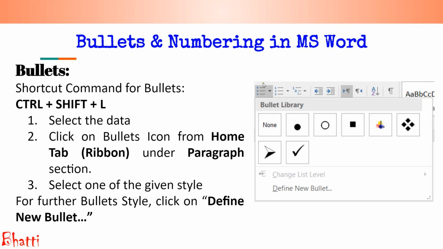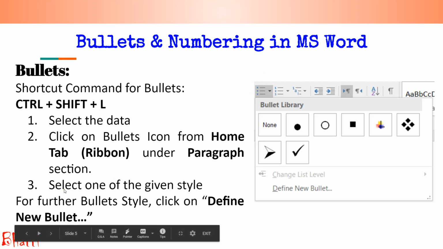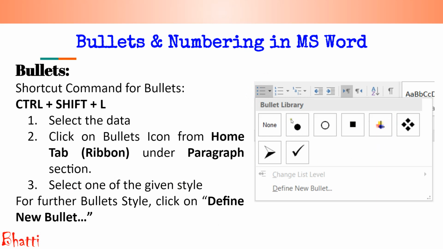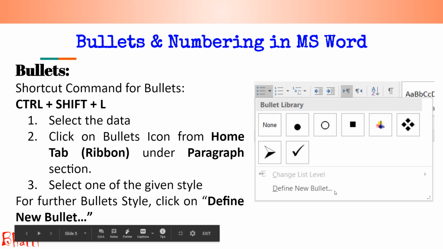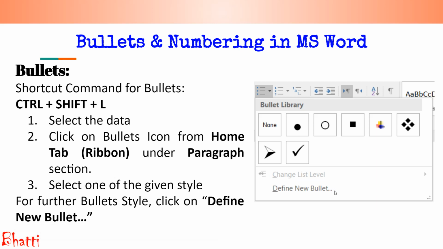This is the bullets icon, and then select the style. So if you need a bullet which is not a default, you can select any of the given symbols. If you need to define a separate bullet, you can just click on define a new bullet and it will give you another screen where you can select online, offline, picture, or some symbol. You can select whatever is required in your document as a bullet.